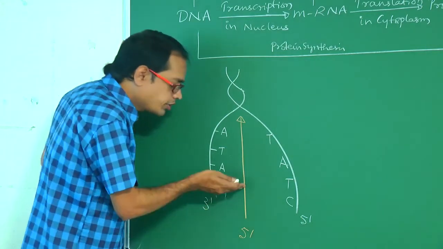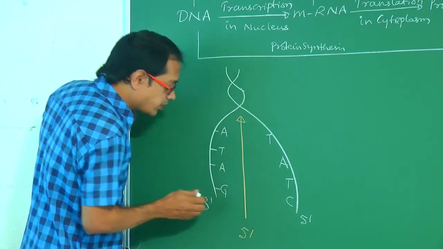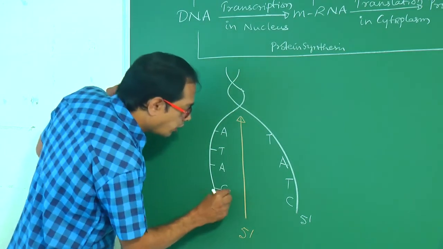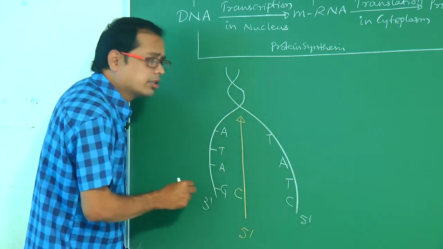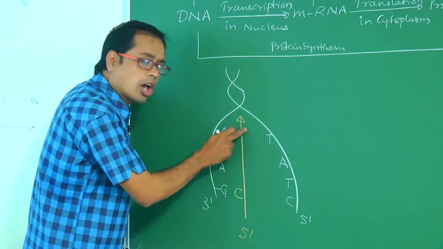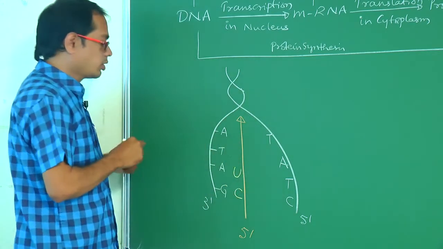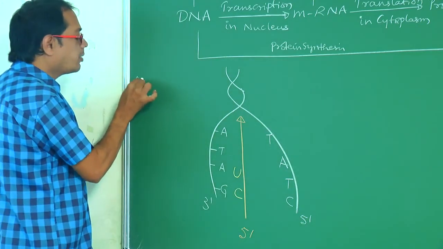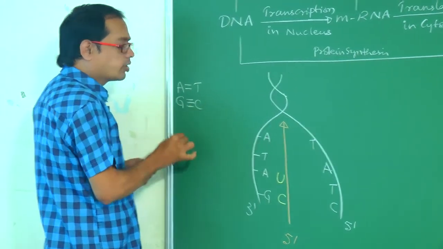So which nucleoside triphosphate is added? G always pairs with cytosine. In DNA, adenine pairs with thymine, guanine pairs with cytosine.